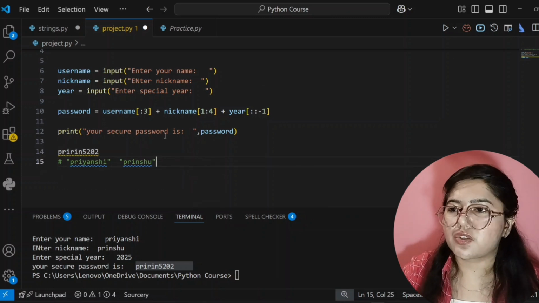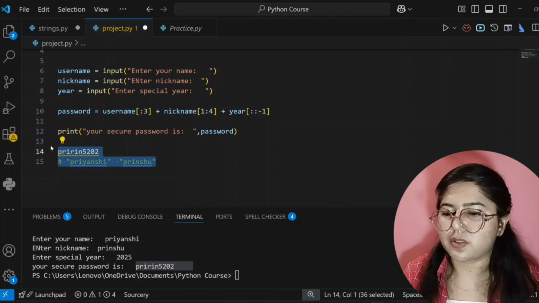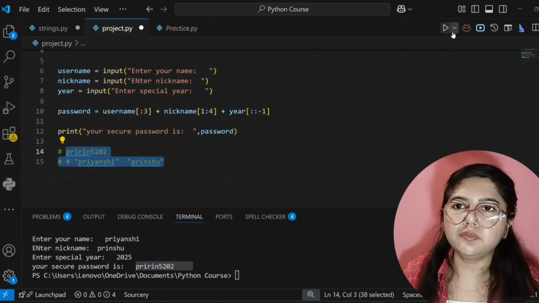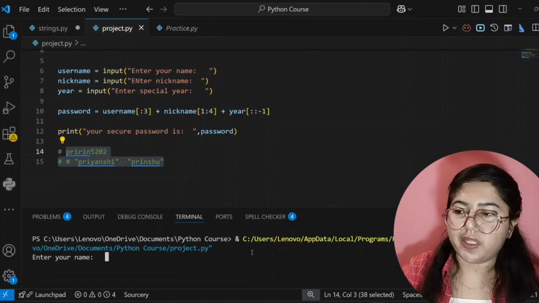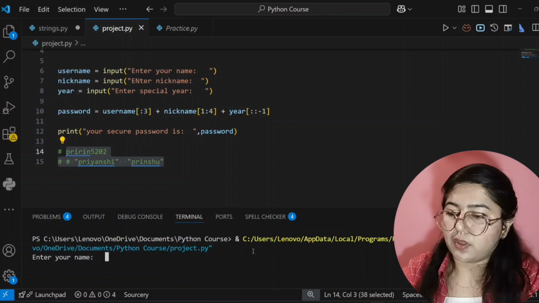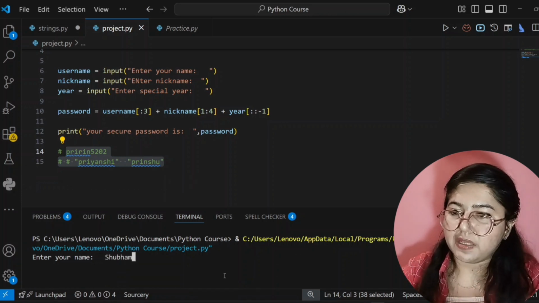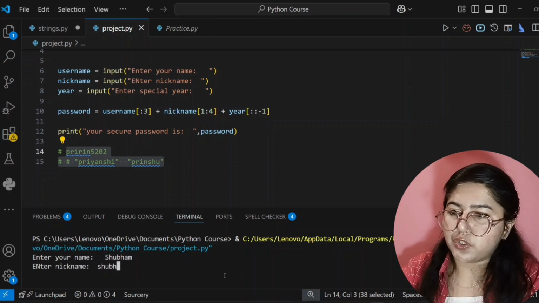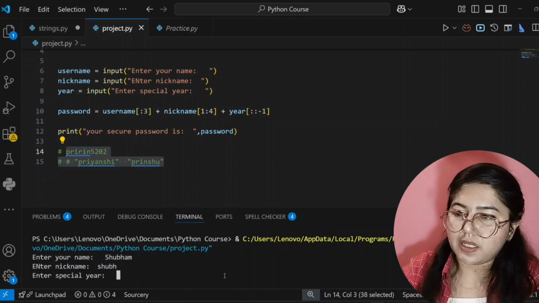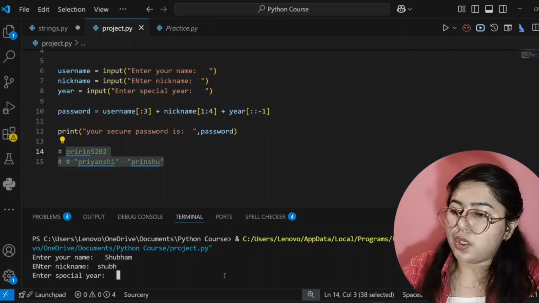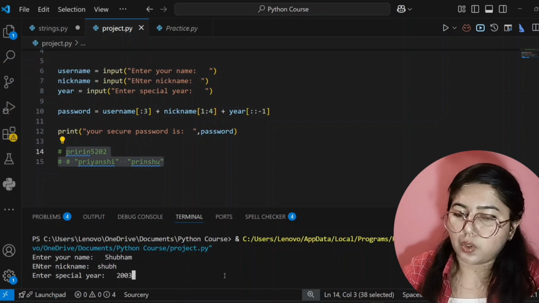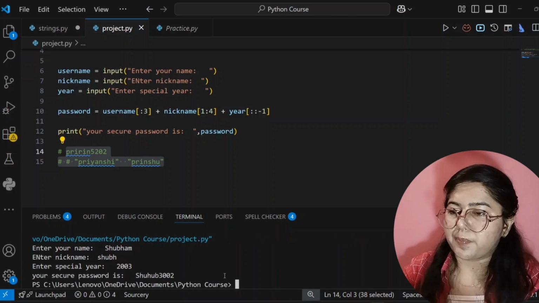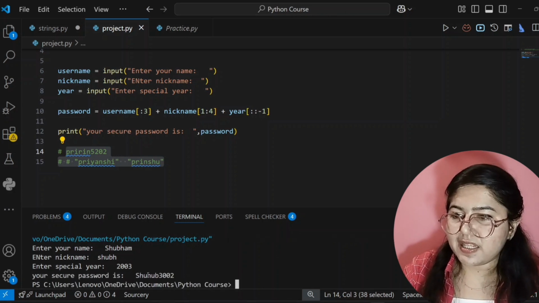Once again, I will run this code. So let's see what answer will come. Okay, so now I'm giving the name Shubham. Then enter. It is asking for the nickname, so I'm giving here Shubh. Then again I will enter. Then year, so I am giving the year 2003. Okay, so now enter. See here.